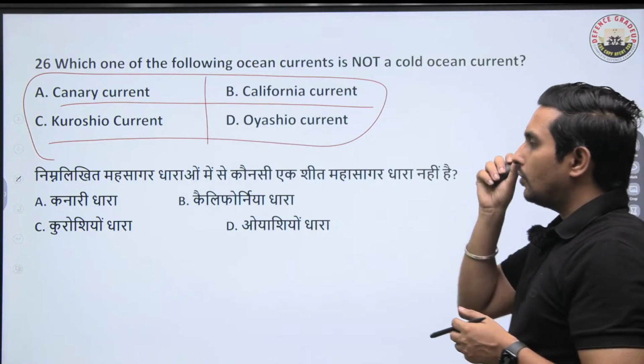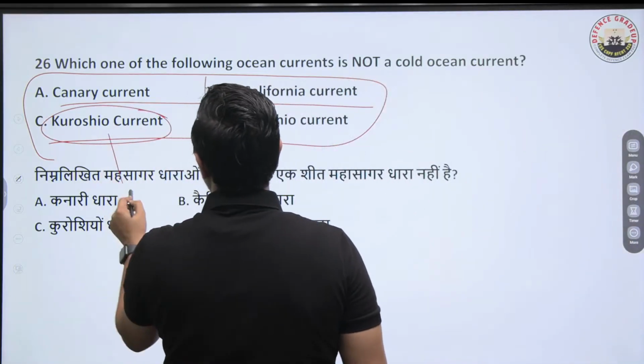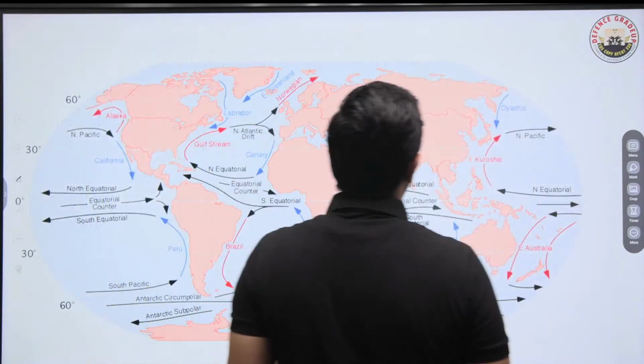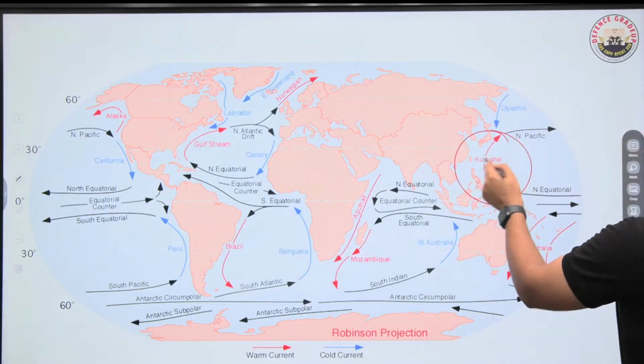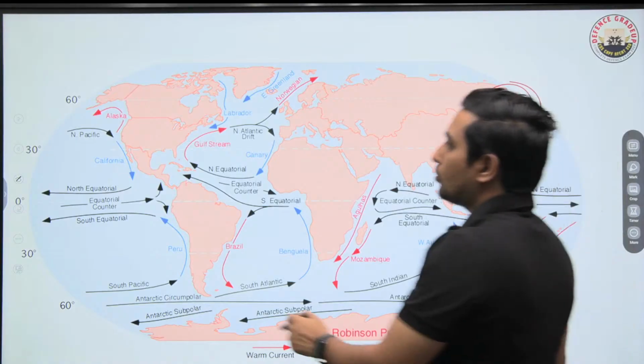Hanji. So this is quite an easy one. Since Kuroshio is a warm ocean current, that's why this has to be the right answer. You can see Kuroshio is a warm ocean current and Oyashio is a cold ocean current. So this is what we need to answer. You have to have an idea about various cold ocean currents.